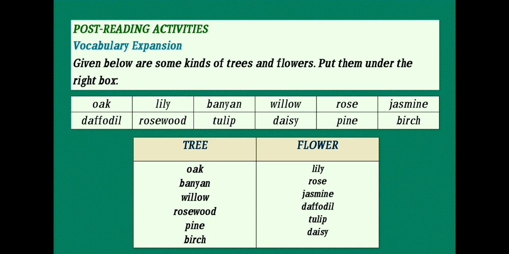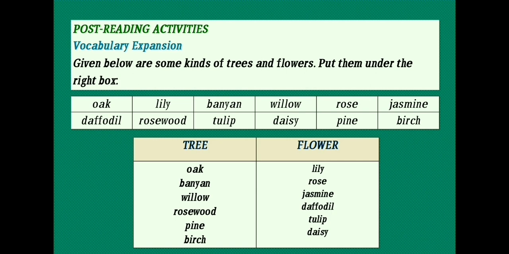These are oak, banyan, willow, rosewood, pine, birch. Done? Let's move on to the list of the flowers. Lily, rose, jasmine, daffodil, tulip and daisy.